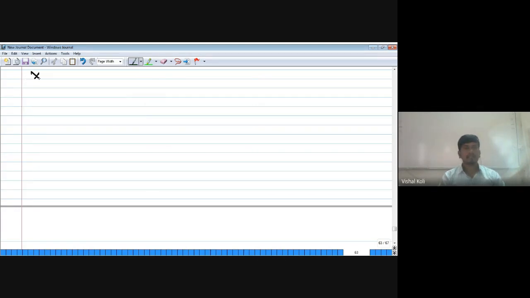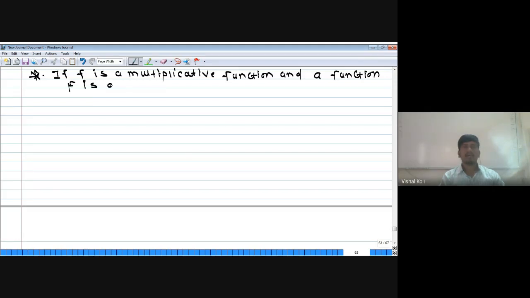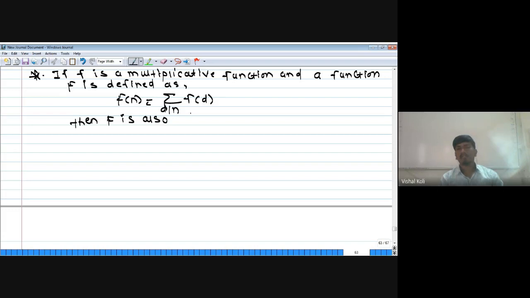Now the next result is: if small f is a multiplicative function, and a function capital F is defined as capital F of some positive integer n is nothing but summation over d divides n of f of d, then capital F is also a multiplicative function. That is what we have to prove.